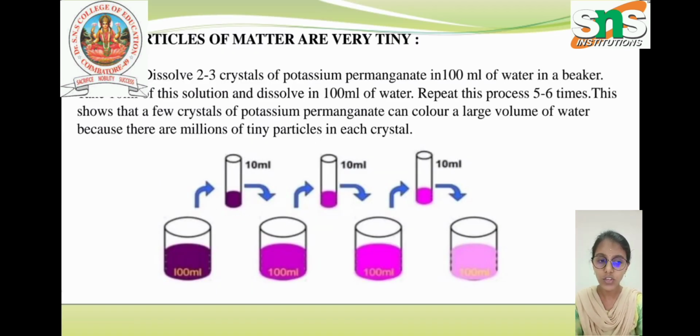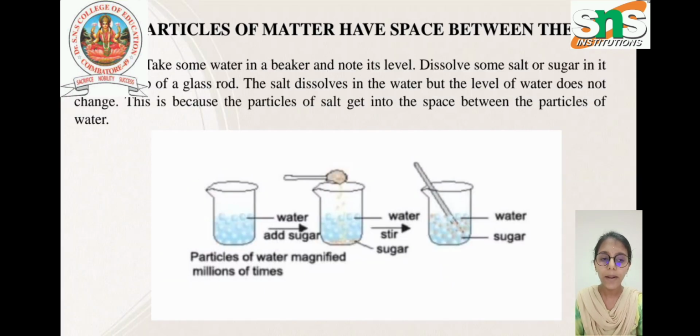Now take 2 or 3 crystals of potassium permanganate in 100 ml of water, stir it well, and take 10 ml of that mixture and pour it into 100 ml of water. Repeat this 5 to 6 times, and even after several times the color remains. That is because of the tiny particles of the crystal, so this shows that particles of matter are very tiny. And the particles of matter have a space between them.